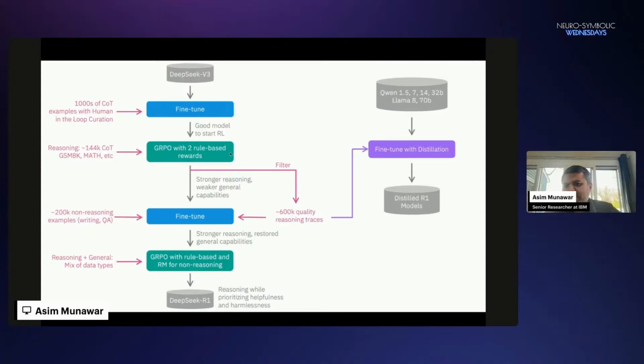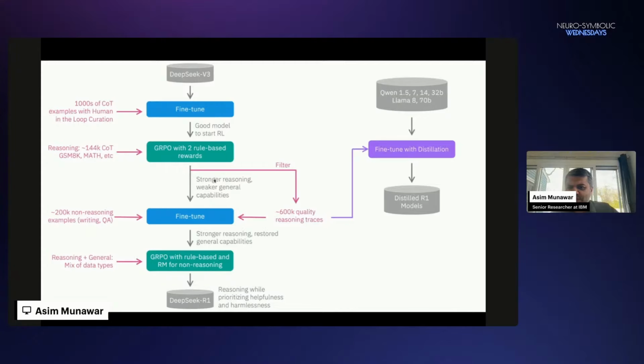The second stage is rule-based reinforcement learning, which is another innovation they did called the GRPO algorithm. I'll discuss that later. And in the first stage, they use rule-based rewards. For example, if the syntax is not correct, or the answer, because they were doing math and code, they can match the answers. If the answer is not matching, they give it a bad reward. If the answers are matching and the format is correct, they give it a good reward. So they used around 144K math and code examples here to train the model.